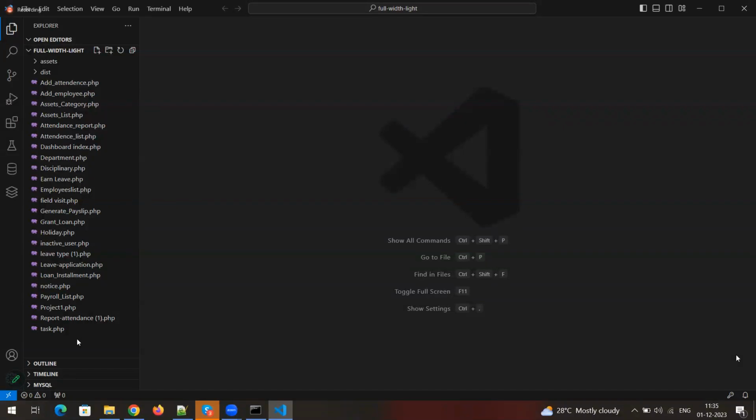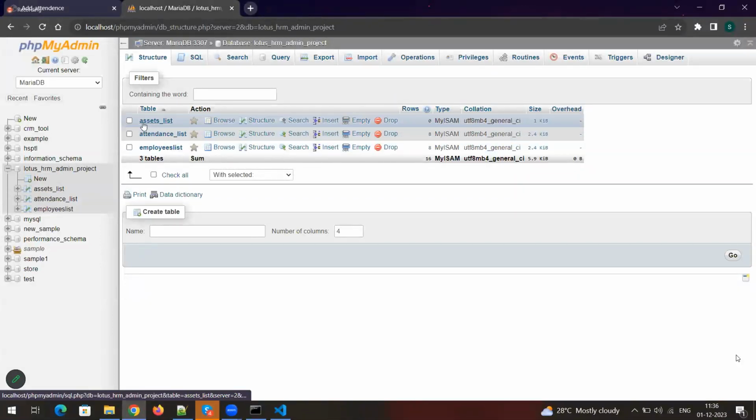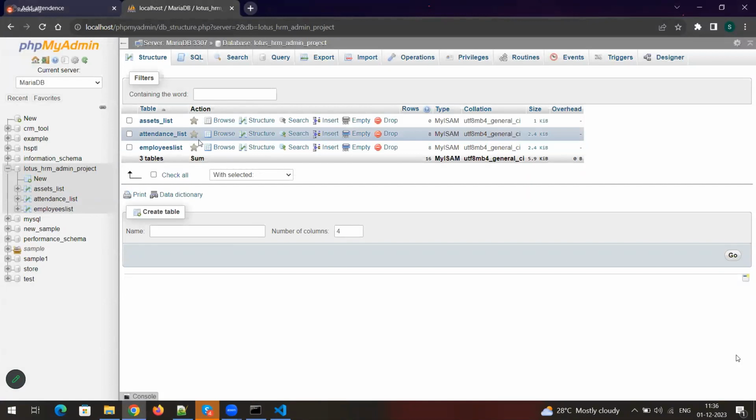Just keep all the files in a proper folder structure, with proper file names. Clear? Yes, sir. Okay, fine. So here I'm going to create a new file that is simply called connect.php. Using this only I'm going to connect with the SQL database. Our one database we are going to connect. I have created your database also in phpMyAdmin. I have imported three tables only as of now. You can see this is your database, am I right?